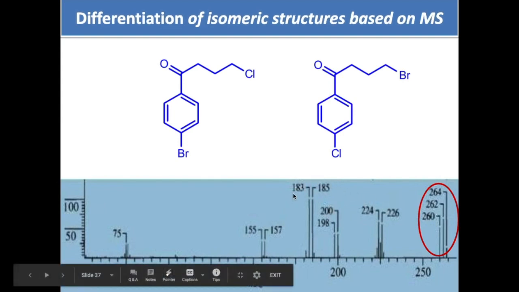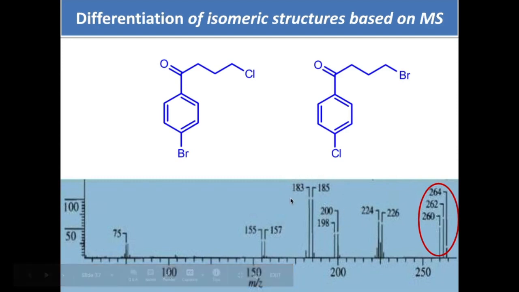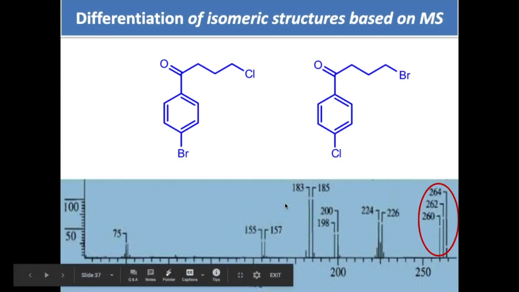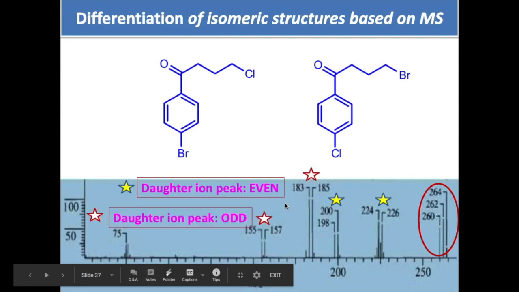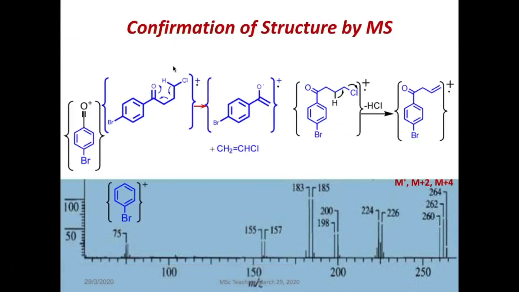But if you look at this, what this tells you is that bromine is there, bromine is there, bromine is there, and bromine is there. So how is that possible? That is possible if your compound structure is this one. It undergoes the McLafferty rearrangement, you get this daughter ion peak. So you can eliminate HCl from here, this alkene, this is the daughter ion peak.